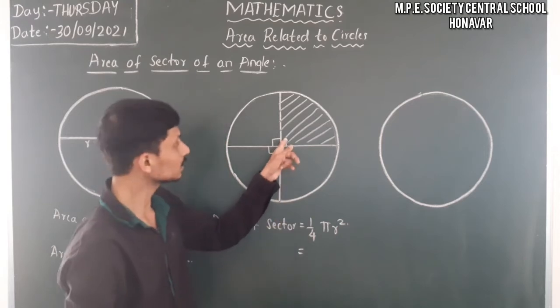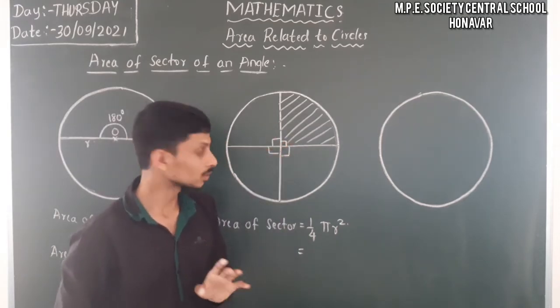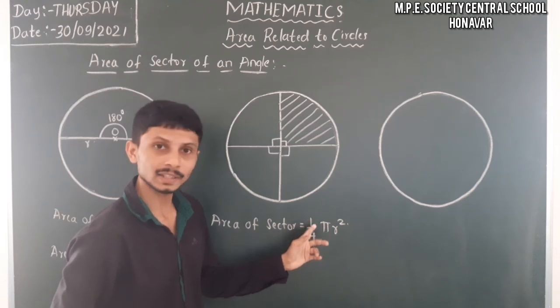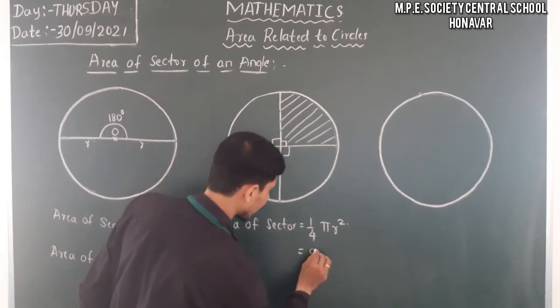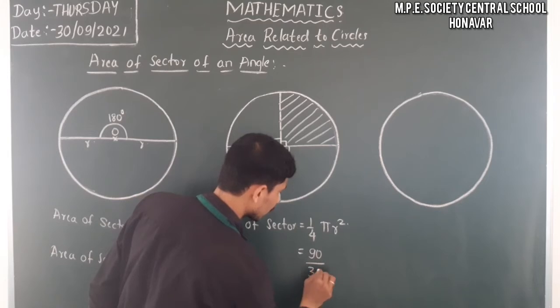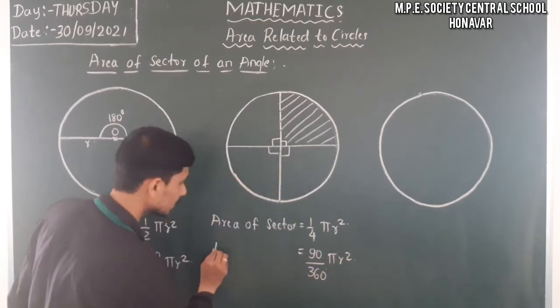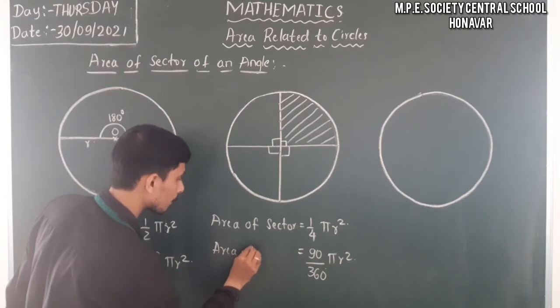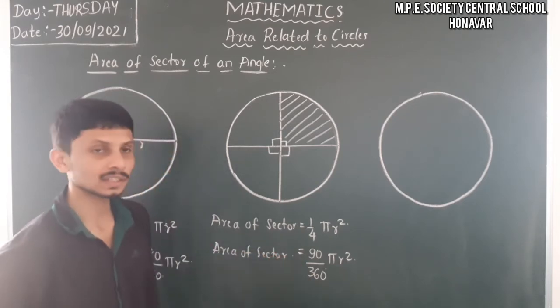Here just observe, the angle in each part is 90 degrees. So just multiply 90 to the numerator and denominator of this fraction. We are getting 90 here, and again 360 degrees here. That is pi r square. So the area of the sector in this case is 90 by 360 into pi r square.